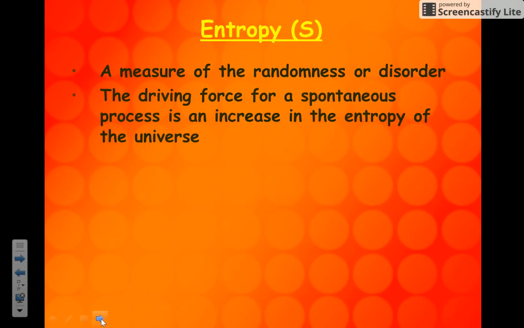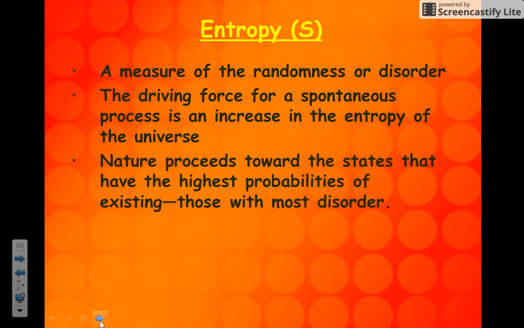The driving force for any spontaneous process is an increase in the entropy of the universe, so an increase in the disorder in the universe. Nature tends to proceed towards states that have the highest probabilities of existing, and those happen to be those with the most disorder. Think about it.